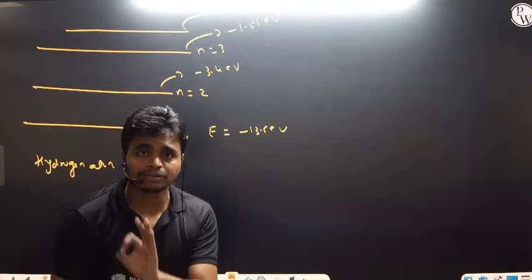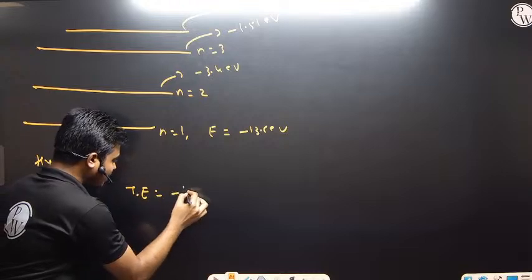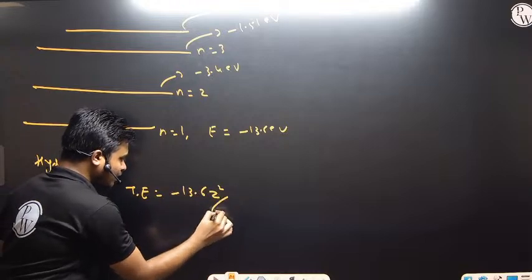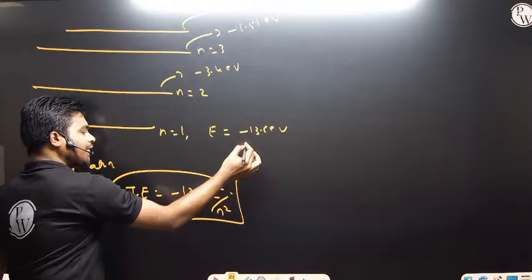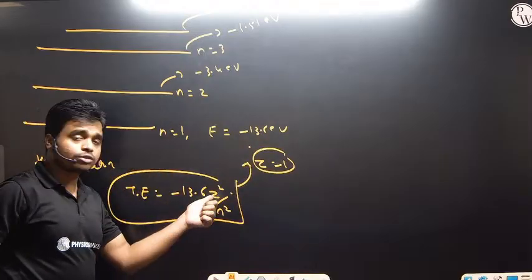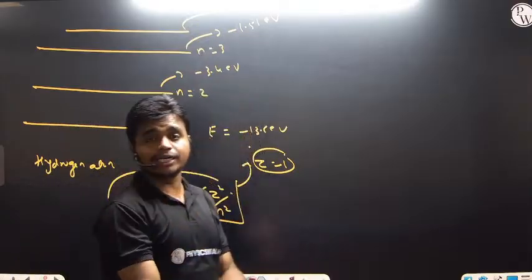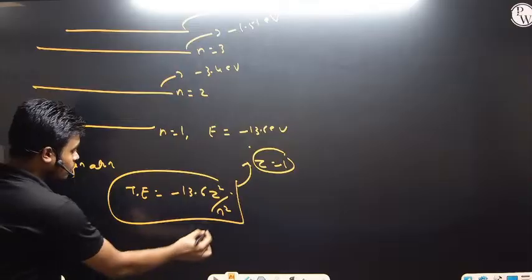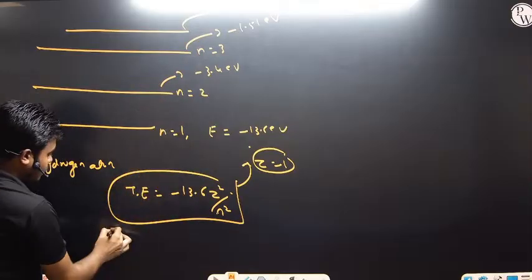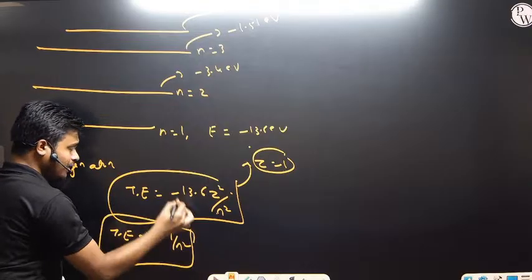If they are given for helium, multiplied by Z square, so the total energy is given by minus 13.6 Z square by N square. I have derived for Z equals 1, that is hydrogen atom. If they are asking for helium atom, Z equals 2. If they are asking for lithium atom, Z equals 3. If they are asking for beryllium atom, Z equals 4. Is that clear? So N will keep on reducing. The total energy is proportional to minus 1 by N square. We'll be discussing this one.